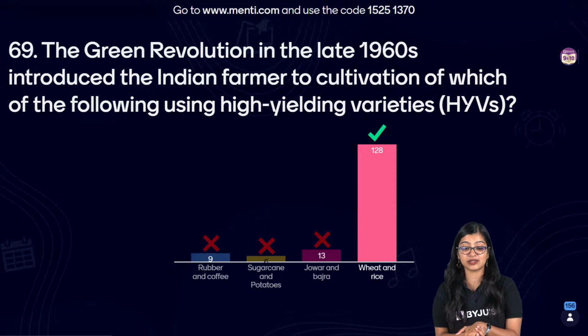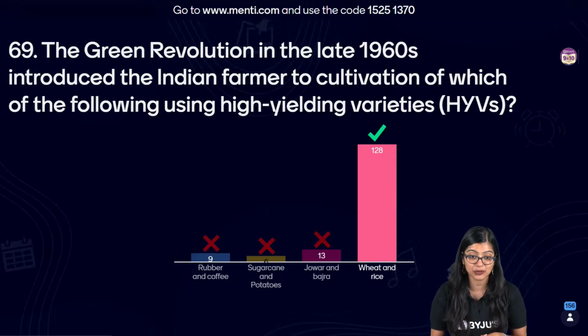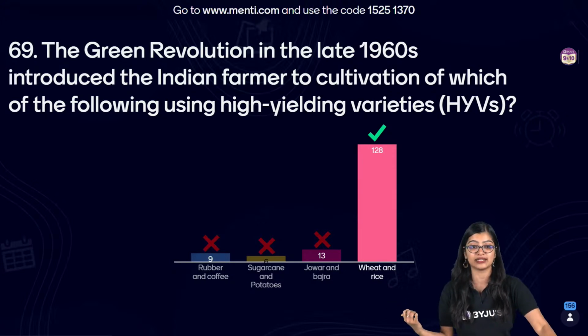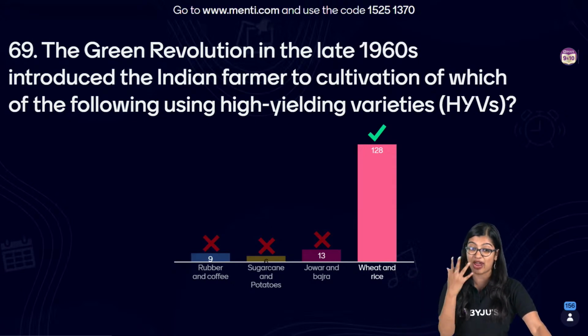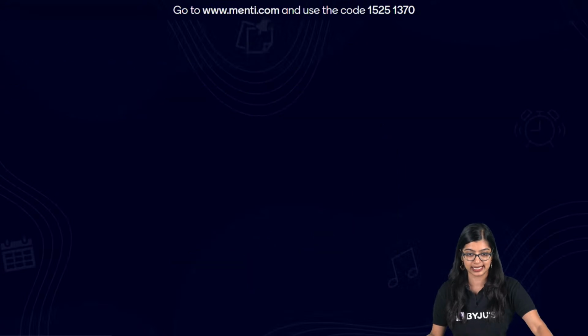Very good, everybody. So some examples of high-yielding varieties that were used mainly in India were rice and wheat, right? So that is why we see that these are examples. Sericulture mainly is, of course, large-scale production of silk, right? Large-scale rearing of silkworms in order to obtain silk.